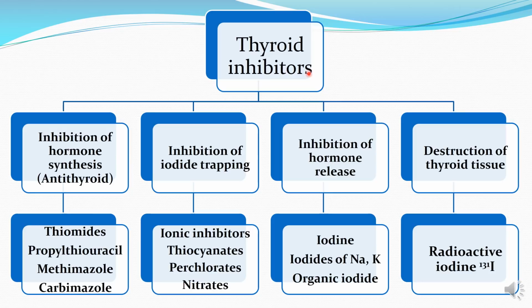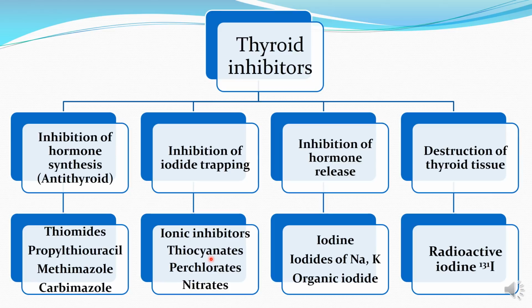The thyroid inhibitors, as we have already seen, can be classified depending upon their mechanism of action as those that inhibit the hormone synthesis, which are also known as antithyroid drugs. These are thioamides: propylthiouracil, methimazole and carbimazole. The inhibitors of iodide trapping are the ionic inhibitors.